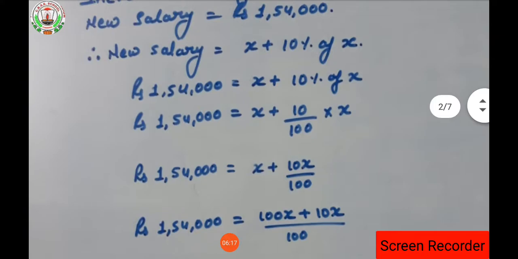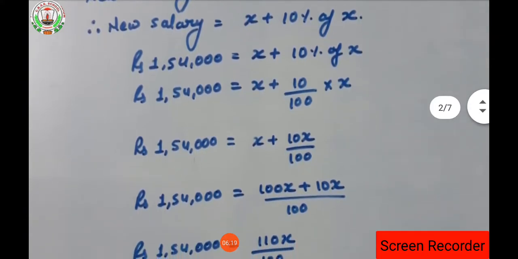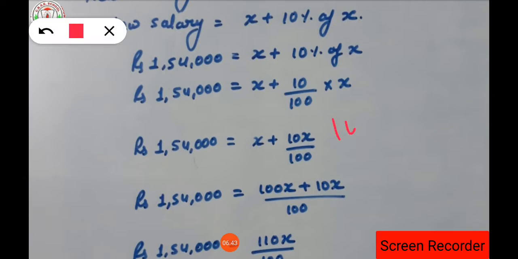Now look how to find the original salary. So new salary is equal to X plus 10% of X, where X is the original salary. That original salary will be added with the increment. Suppose my original salary is 10,000, and in that 10,000, a 10% increment takes place. 10% increment means this percent will be included in this.